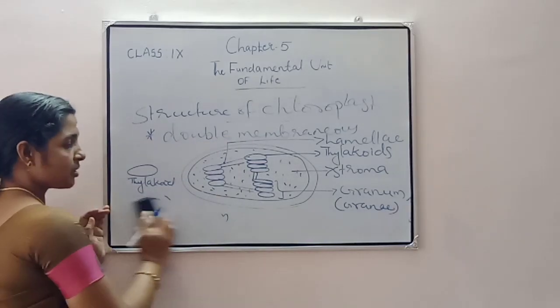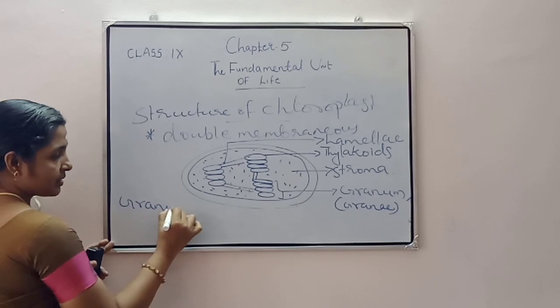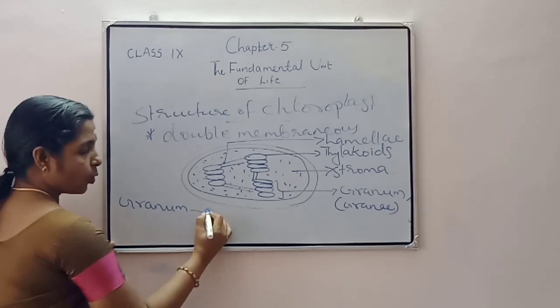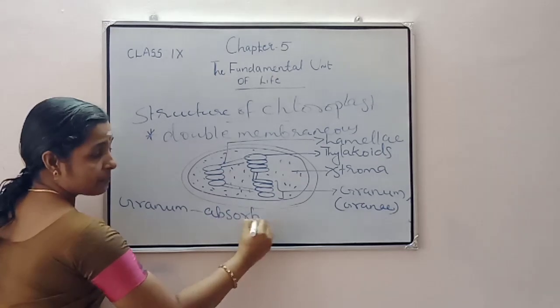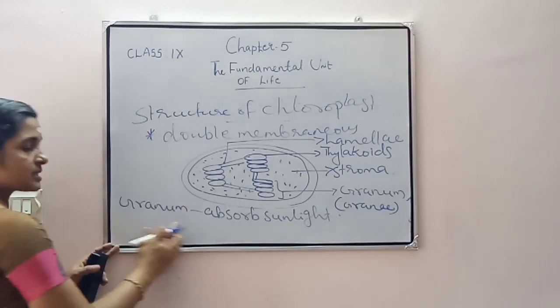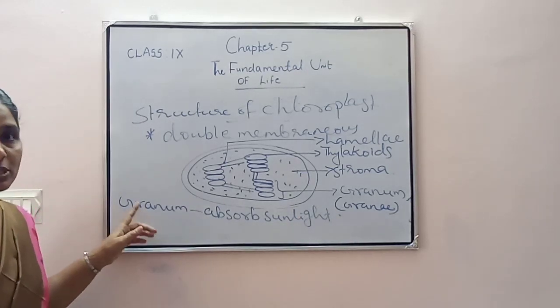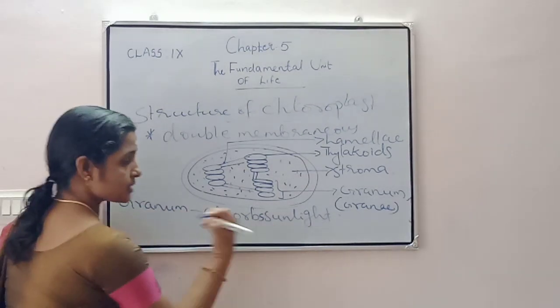And what is the function of the granum? It absorbs sunlight during photosynthesis.